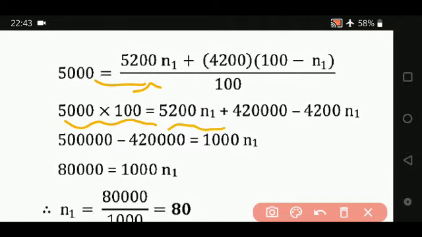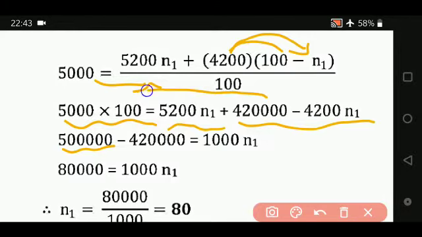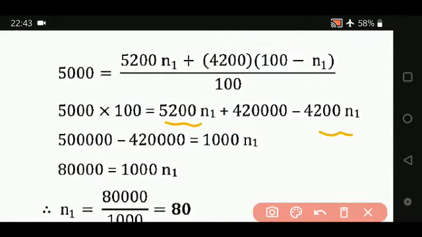This term is written as it is. So 100 into 4,200, then 4,200 into N1, it comes here. So this term you multiply, you get it. Bring 4,200 to this side, and here you subtract these two terms. You subtract these two terms, you get it as 1,000 N1.